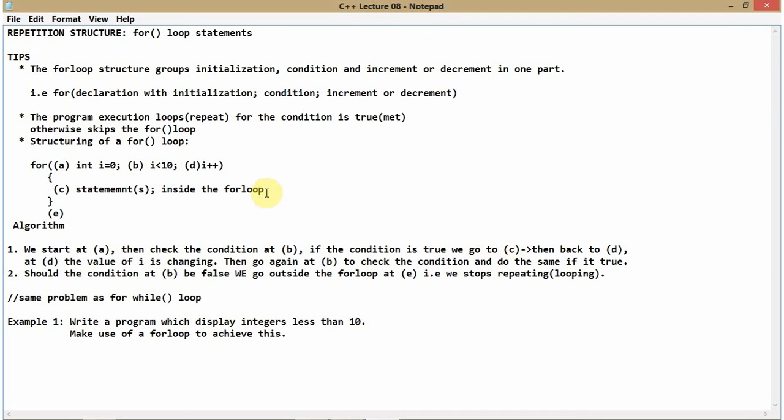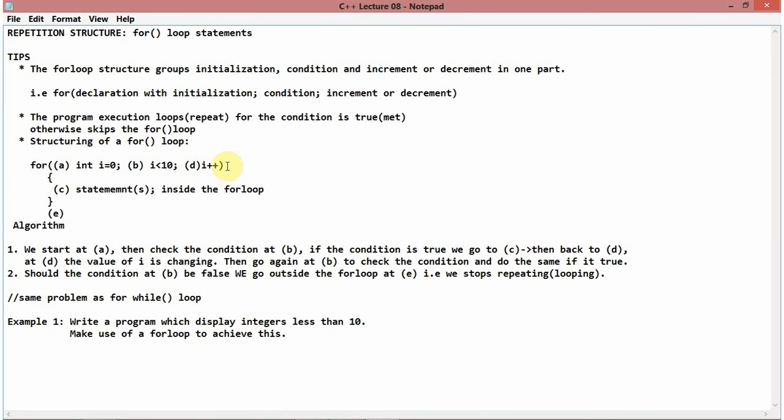Maybe you are displaying something, maybe you are calculating, doing addition, arithmetic, those relational operators. Those are a bunch of statements. They will always come between the two parentheses. They can be many, but as long as the condition is met, if it is true, you're going to run those statements. That's why I said statement or statements here, guys. All right. Then after executing C, we go back to D.